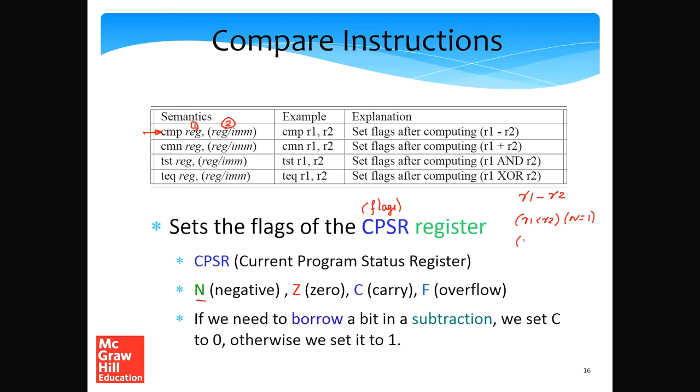Then we have the 0 flag, which means if R1 was the same as R2, then the 0 flag will be equal to 1 and the negative flag will be equal to 0. The carry flag indicates that I did an addition and a carry was generated.